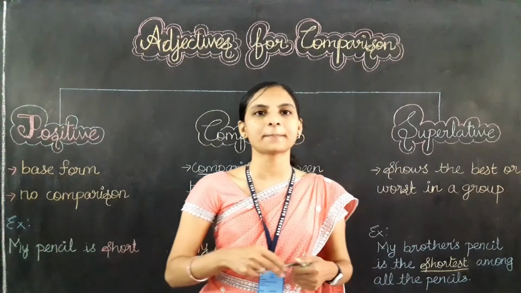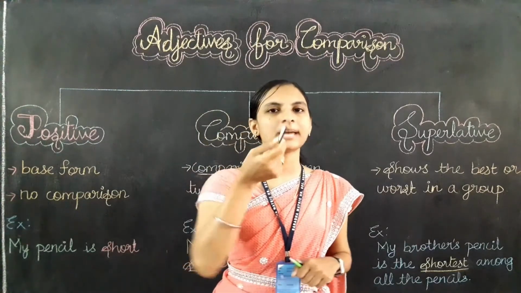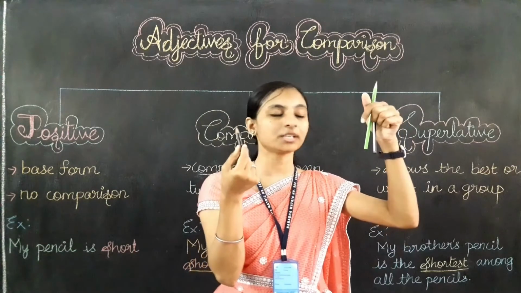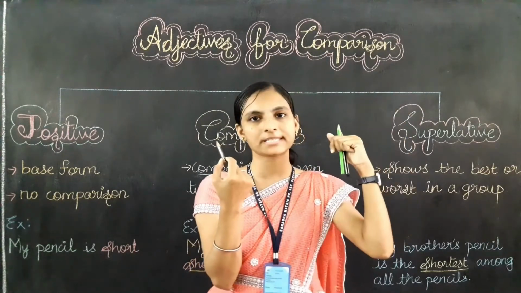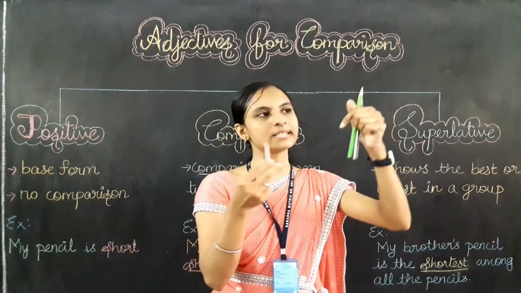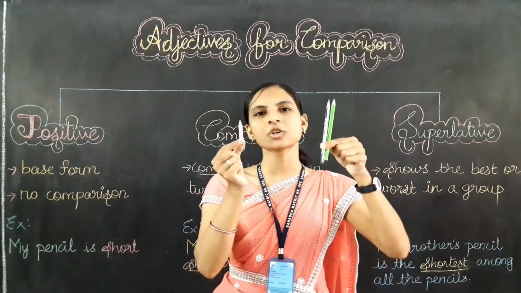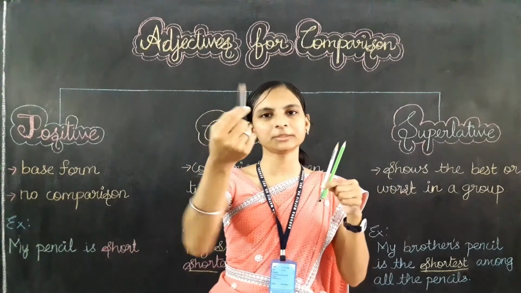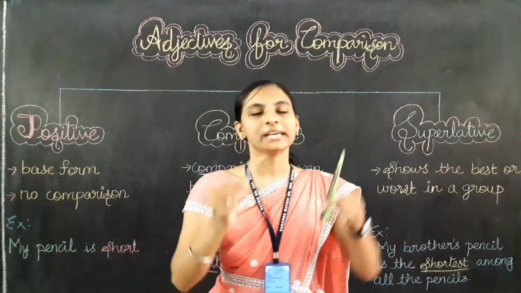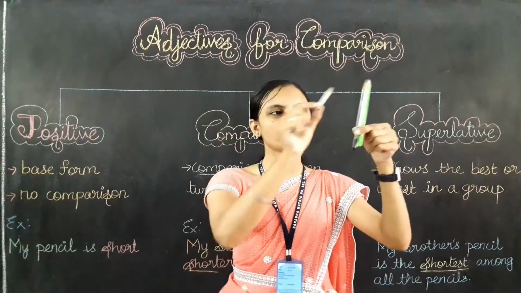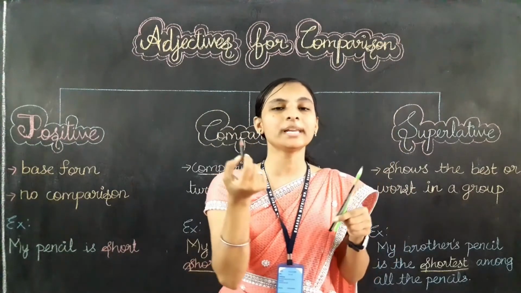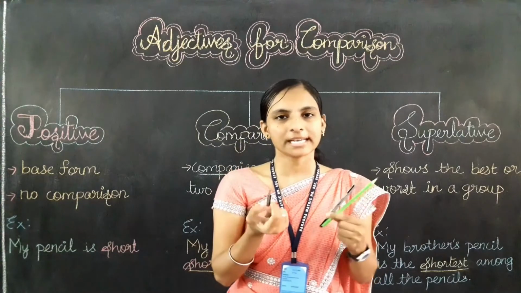See, now look at the example. This is my brother's pencil. I am telling you, my brother's pencil is the shortest pencil among all these pencils. My brother's pencil is the shortest among all these pencils. So here, which is the shortest pencil? My brother's pencil only. So here the word shortest stands for superlative only. When we are going to show the best in a group or among these objects, there we use superlative degree adjectives. Clear, children?